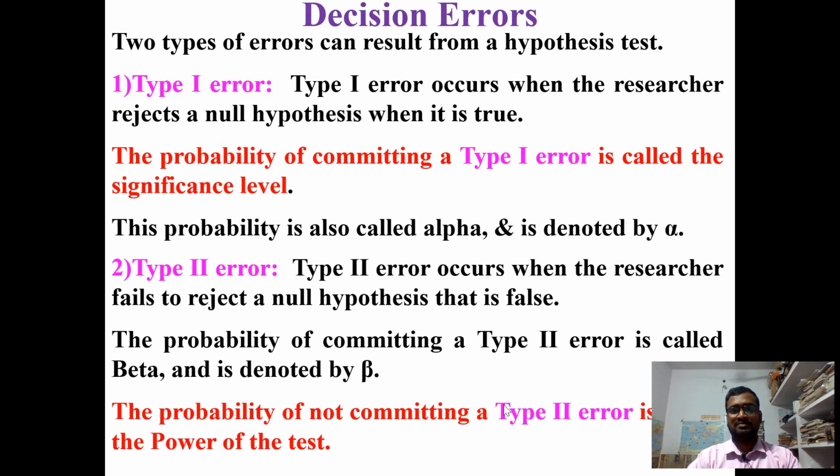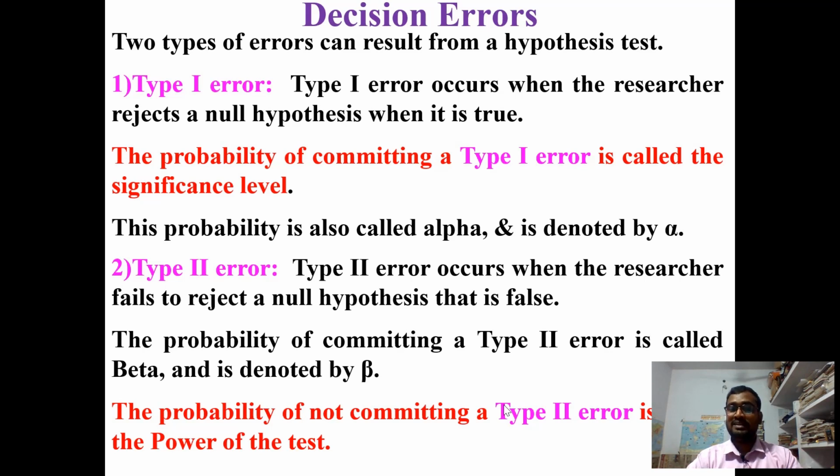Once we discuss decision errors, we have learned that errors are of two types, type 1 error and type 2 error. A type 1 error occurs when the null hypothesis is rejected when it is true. When the researcher rejects the null hypothesis when it is true, this is a type 1 error, and its probability is denoted by alpha.